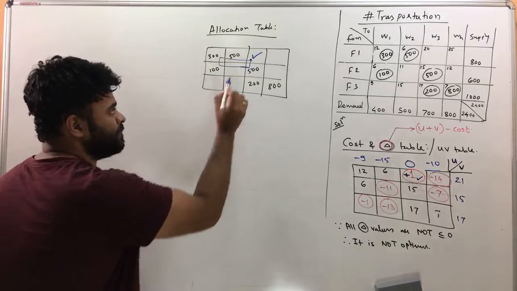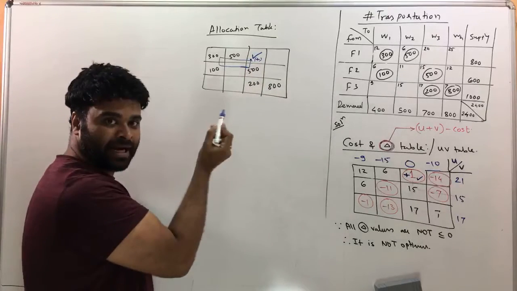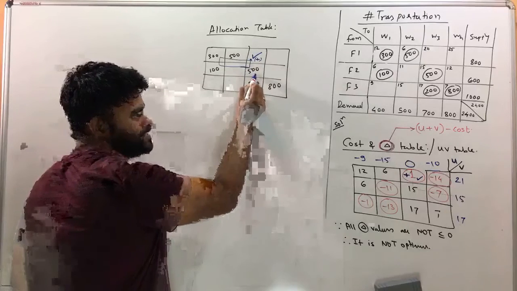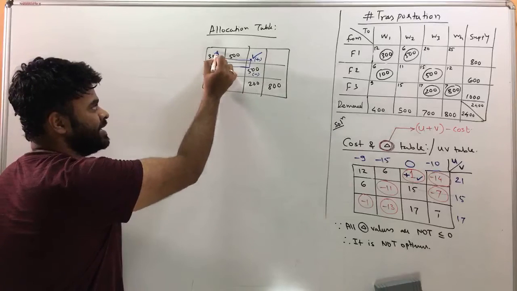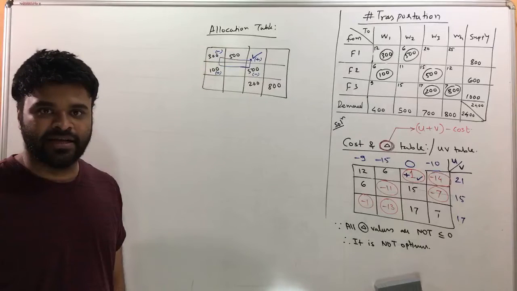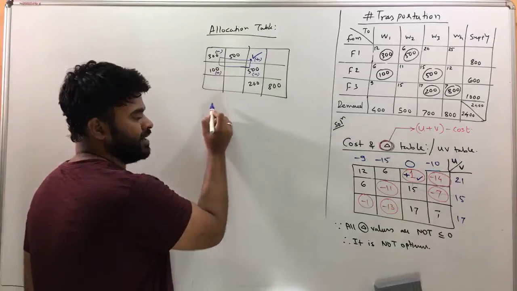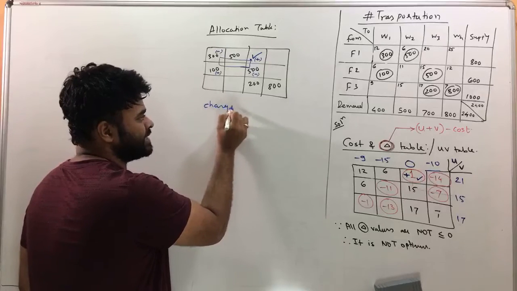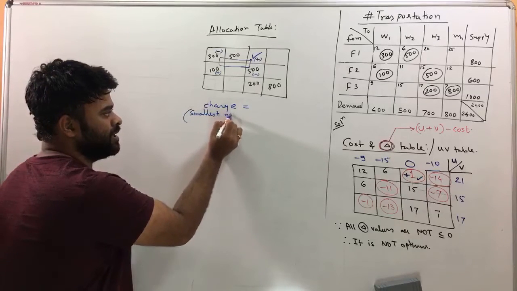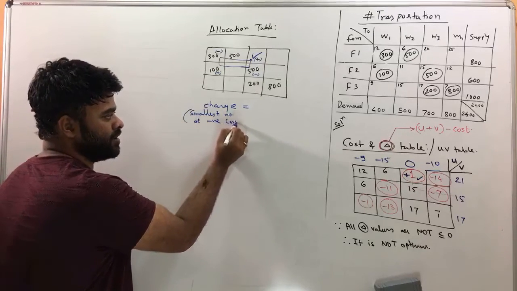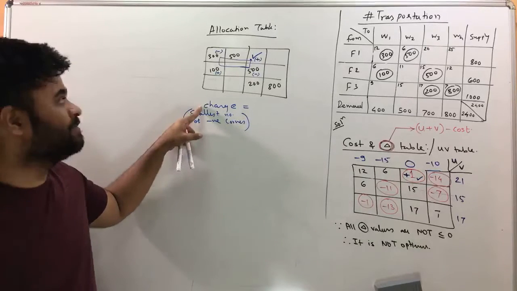Once you draw a loop, put a plus sign on the tick, so that plus is in the bracket. I'm just teaching you the procedure. After that plus, the next corner gets a negative, the next corner gets positive, and the next corner gets negative again. So put alternate plus and minus signs. Once you do that, from this table you identify something called the change, and change is the smallest number of the negative corners.